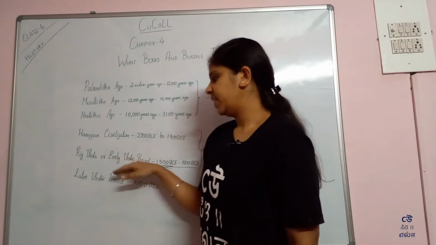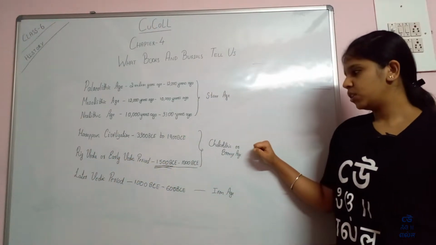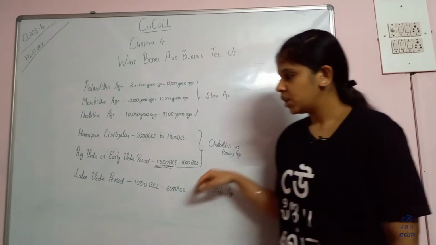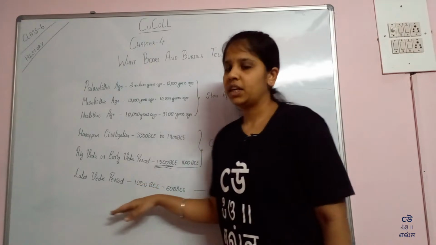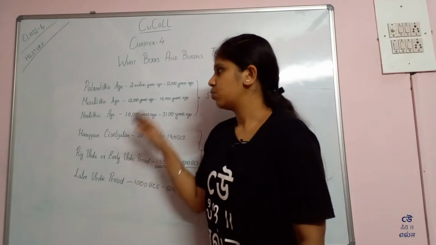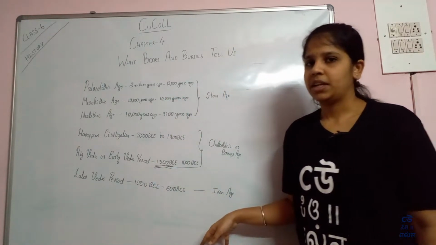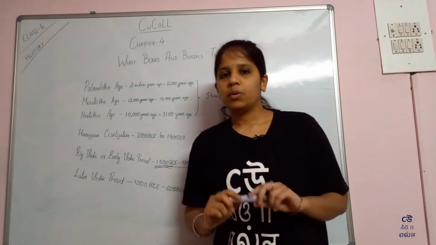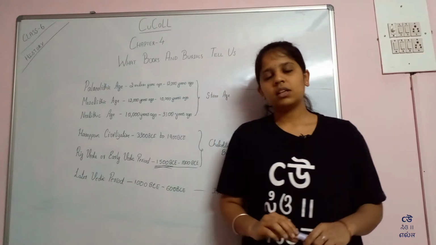So the early Vedic period comes under the Chalcolithic or the Bronze Age, so the later stages of the Bronze Age, and the later Vedic period comes under the Iron Age. So this is the timeline. Now let us know about the oldest book in the world, that is Rigveda.